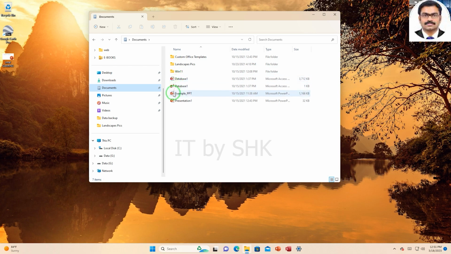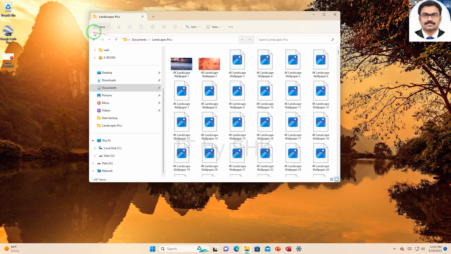So that is how you can really tell the difference between folders and files. A folder will always have that little yellow icon. And if I double-click on a folder, it's going to take me into the next level. And for me, I also have folders underneath this folder, so I have subfolders within folders.